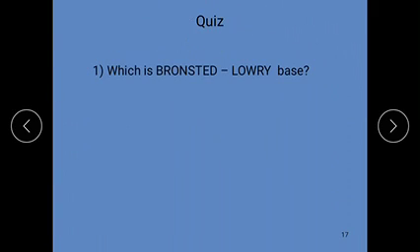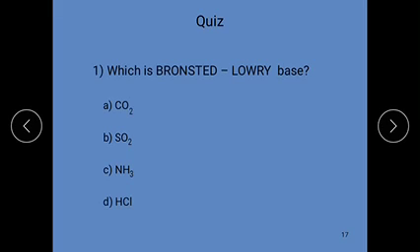The next question is, which is the Bronsted-Lowry base? 1. Carbon dioxide. 2. Sulfur dioxide. 3. Ammonia. 4. HCl.